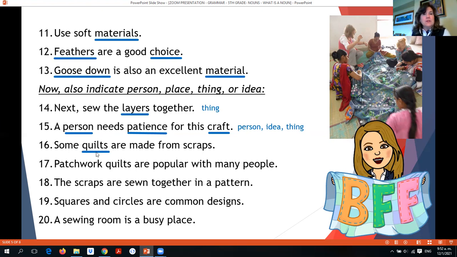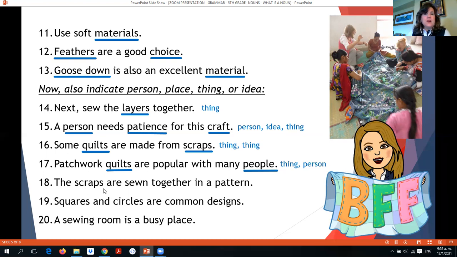We have quilts and we have scraps, and they are both things, okay? Number seventeen, patchwork quilts are popular with many people. Quilts and people, and this is thing and person, okay?